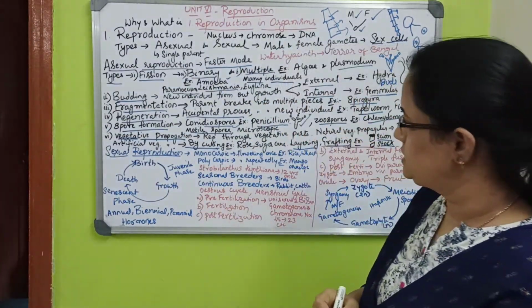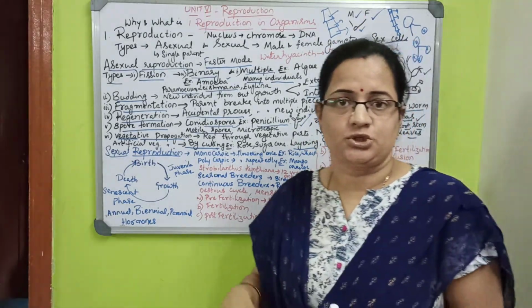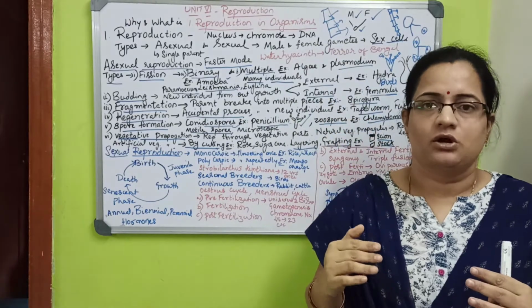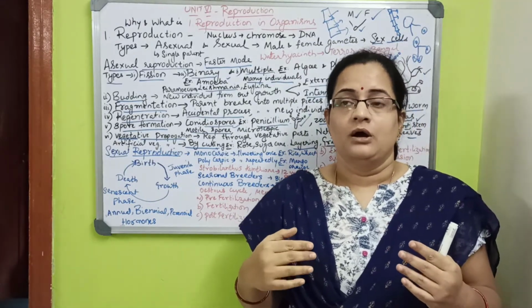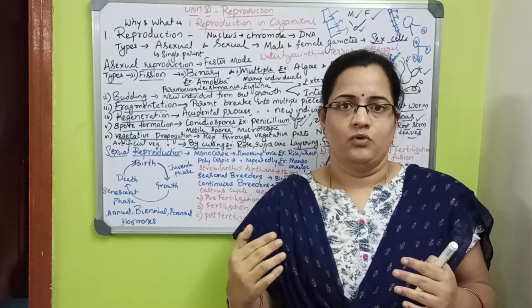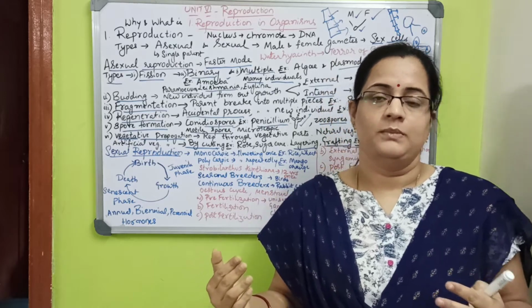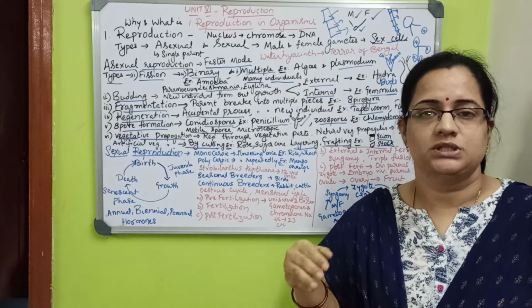Sexual reproduction, which I already told you, involves male and female gametes; two parents are important. These are called sex cells, the male gamete and the female gamete. In human beings, that means the egg, which gives the ovum, and the sperm cell. Egg cell and sperm cell together form the zygote.